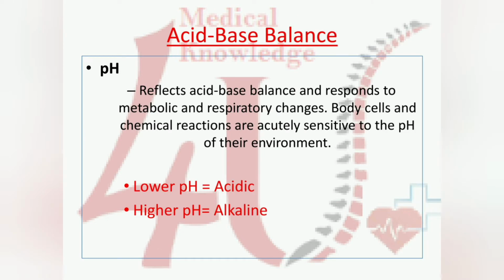Now we will discuss acid base balance. Acid base balance is a reflection of pH, means through pH we can conclude whether the arterial blood is acidic or alkaline. It happens due to some metabolic changes or respiratory changes, and through that our cells have some chemical reactions and cells can't absorb that much oxygen from the blood. The normal pH is 7, and if it is higher than 7, it is called alkaline. If it is lower than 7, it is called acid.